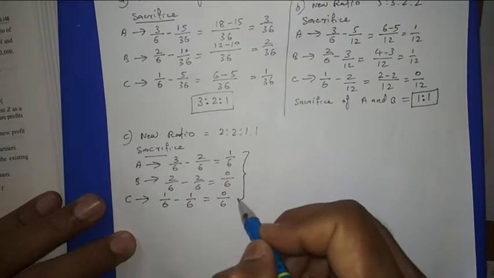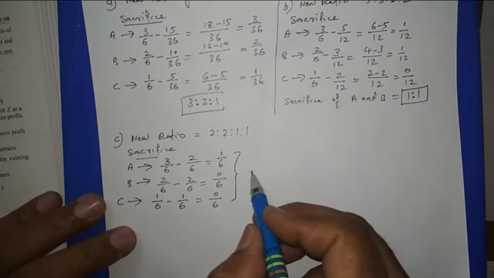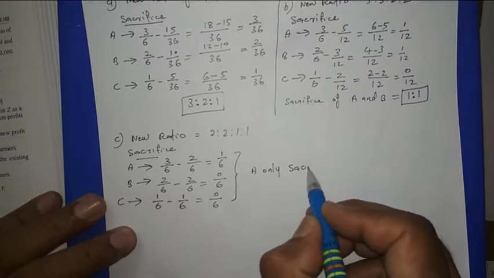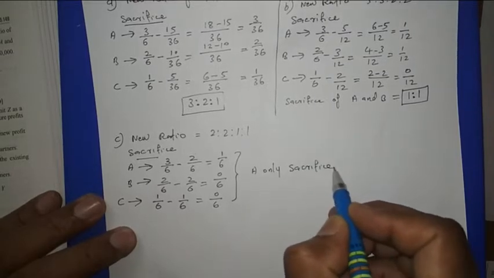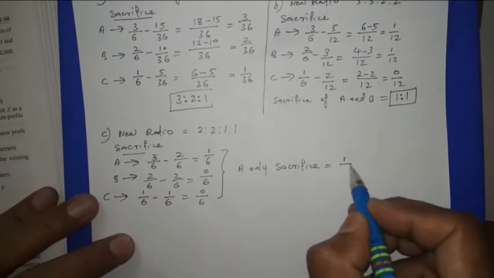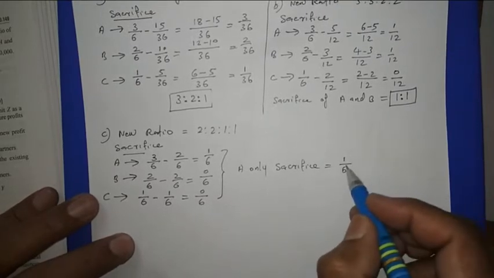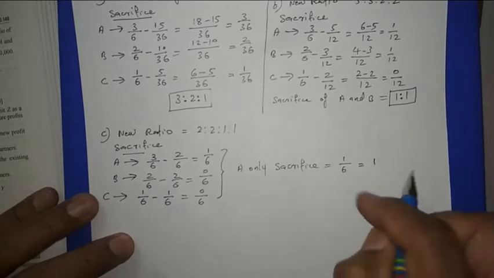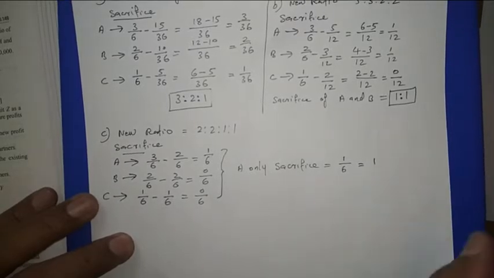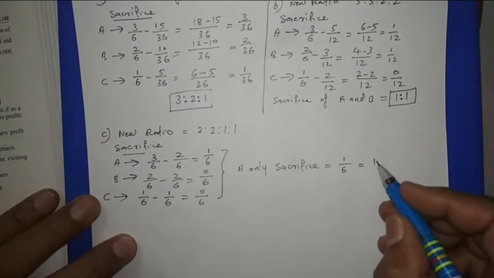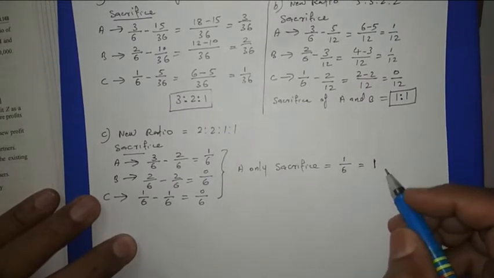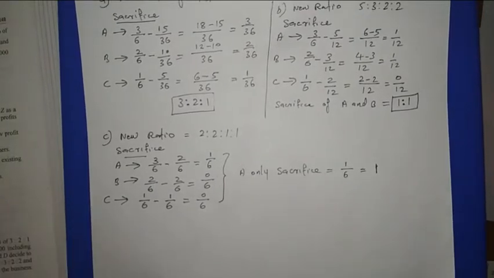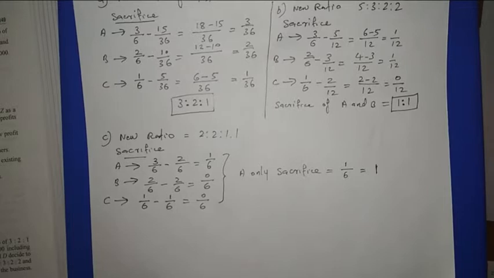So in this case, sacrifice is made by A only. A only sacrifices, that will be 1 by 6. Means no need of writing 1 by 6, it is equal to 1 only. Okay. Denominator we are not taking. 1 by 6 or 1 means the entire premium brought by the new partner, A only is taking. That is the meaning. Then we can go to the journal entry part.